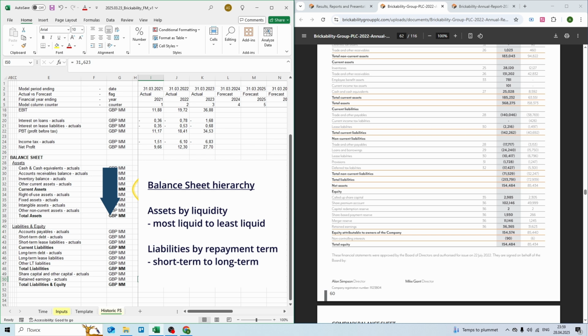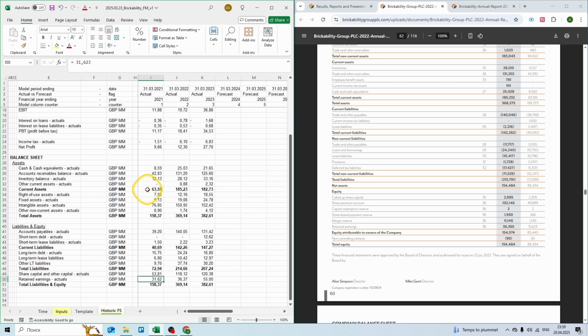So for assets, we try to list them in order of liquidity. So most liquid items on top and least liquid items at the bottom. And for liabilities, we try to list them in order of repayment term. So shorter term liabilities at the top and longer term liabilities at the bottom.